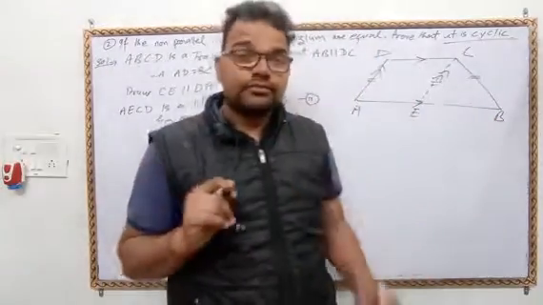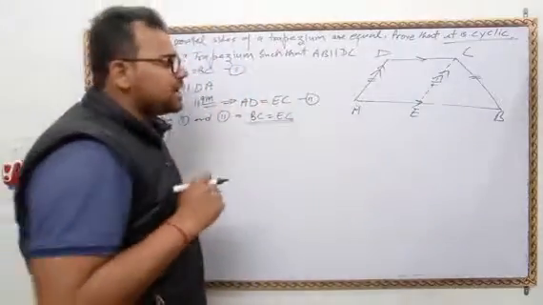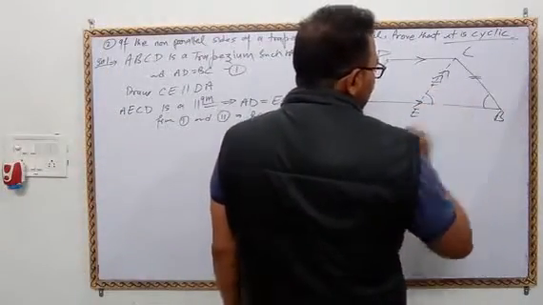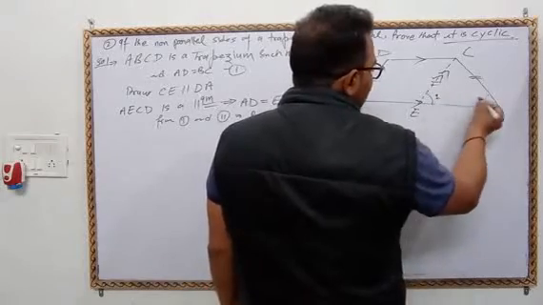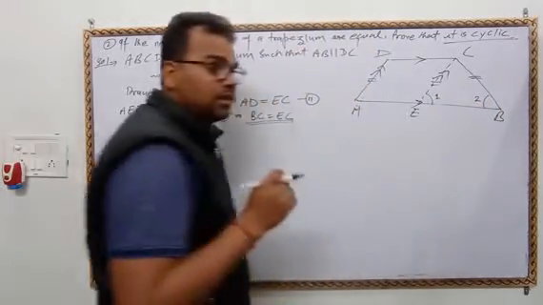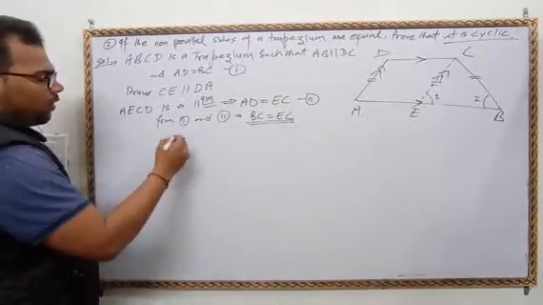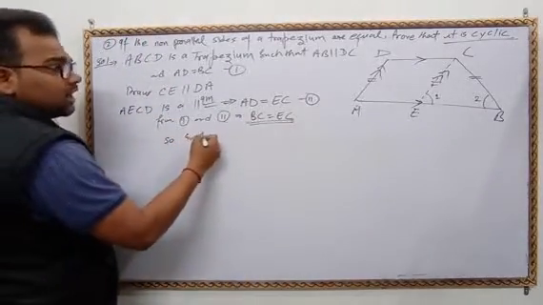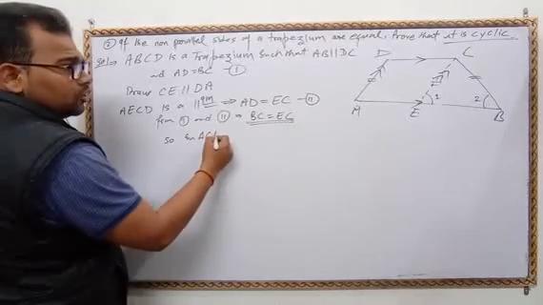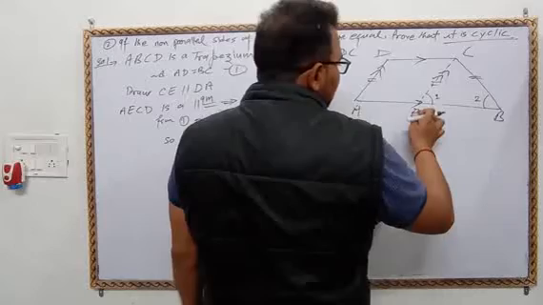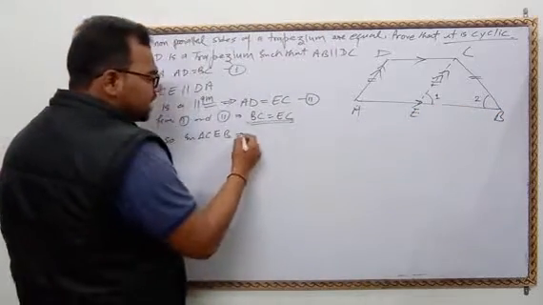Think about one more property: angles opposite to equal sides are equal. Suppose this is 1 and this is 2. Clear? Now in triangle CEB, what is given, beta?